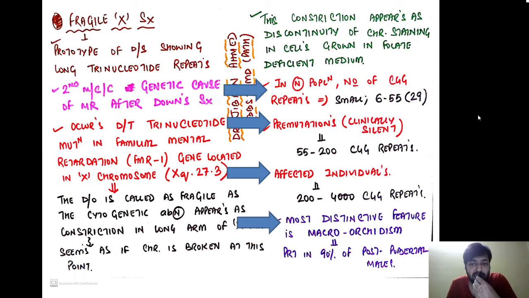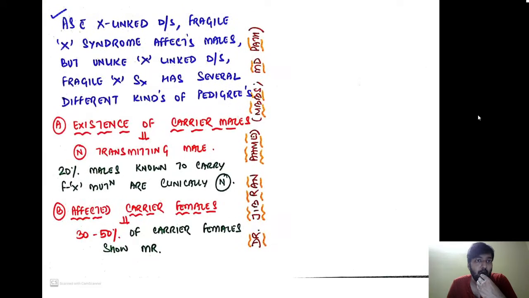Now the most distinctive feature of Fragile X syndrome is macroorchidism, which is present in 90% of post-pubertal males. As with any X-linked disease, Fragile X syndrome affects males, but unlike other X-linked diseases, Fragile X syndrome has several different kinds of pedigree. In short, I am going to discuss how Fragile X syndrome is not following the Mendelian pattern of inheritance.